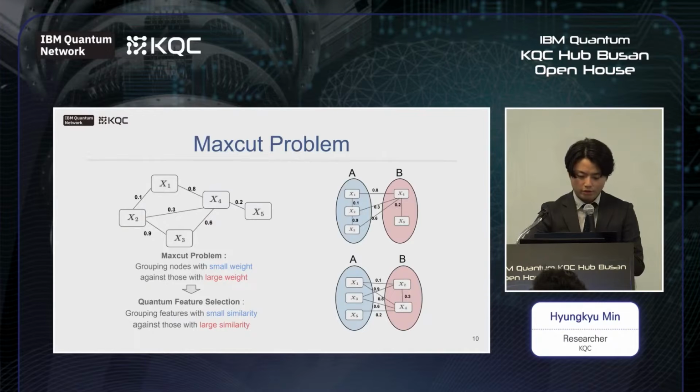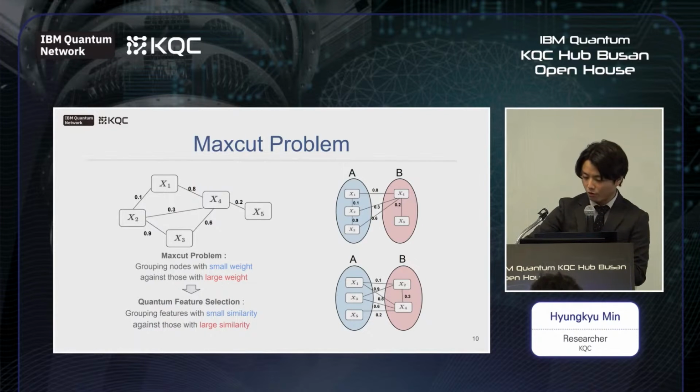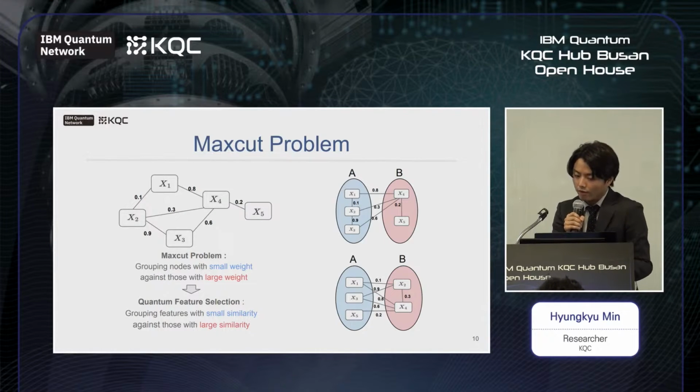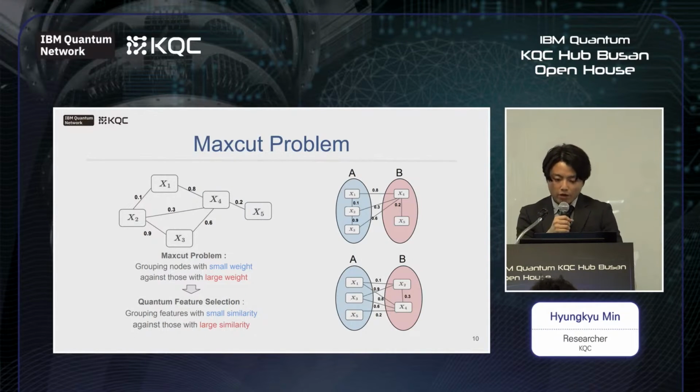Now, let's see the max-cut problem to see the details of eliminating the redundancy. The max-cut problem is a graph problem to assign labels on the nodes by penalizing or rewarding the coexistence on the same labels. Let's see the following graph. As you can see, we can assign 1 or 0 labels on each node and make some clusters. By assigning them, we can see that there is a connecting line between 2 clusters.